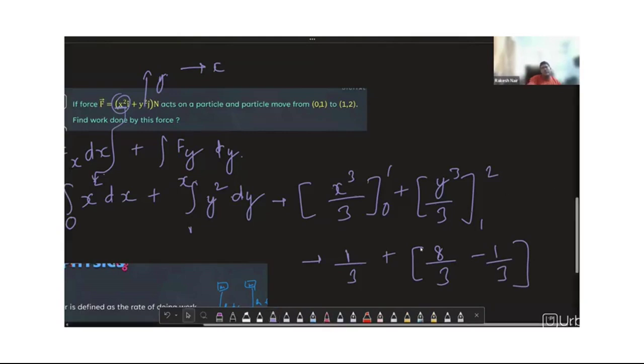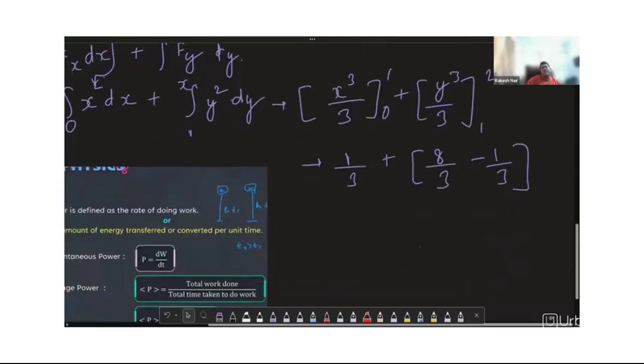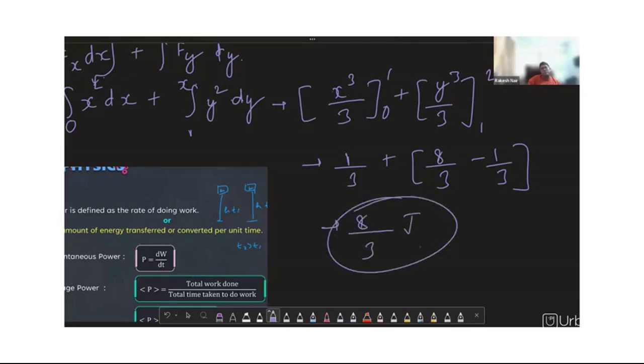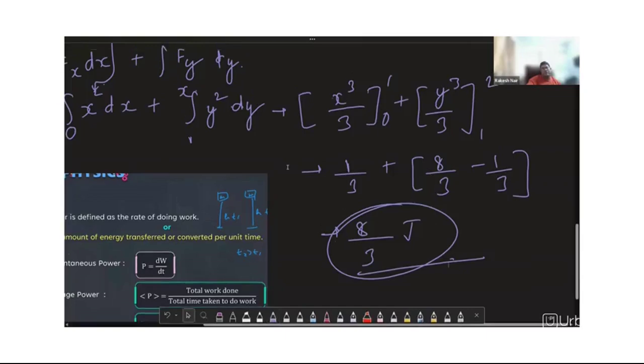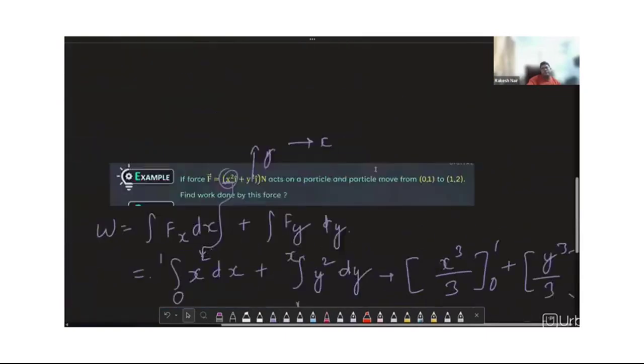The answer turns out to be upper limit minus lower limit. We have just substituted the values. And yes, that's our answer, 8 by 3. And the SI unit of work is Joule. Like this, we'll be considering many other numericals in my upcoming sessions.